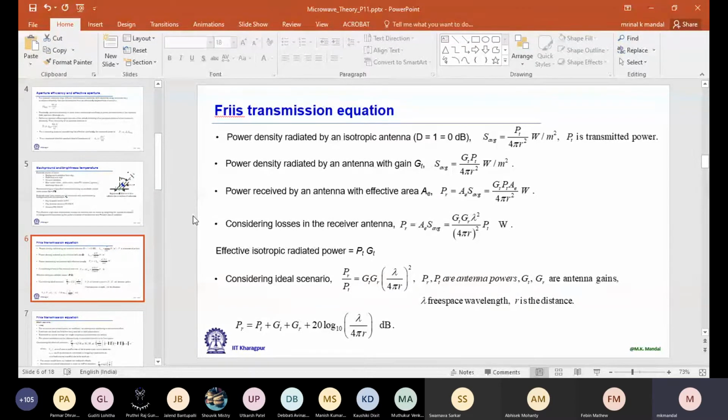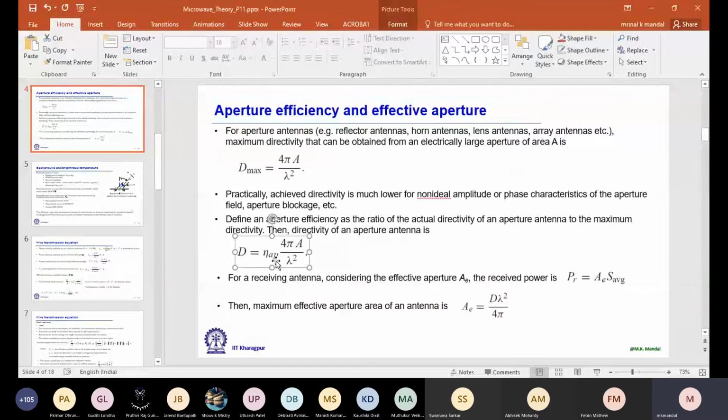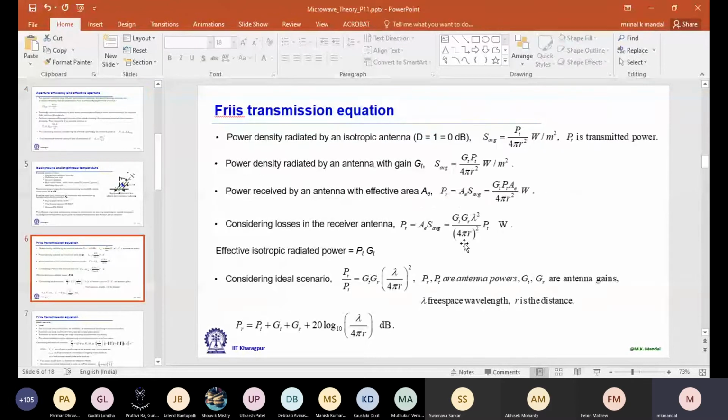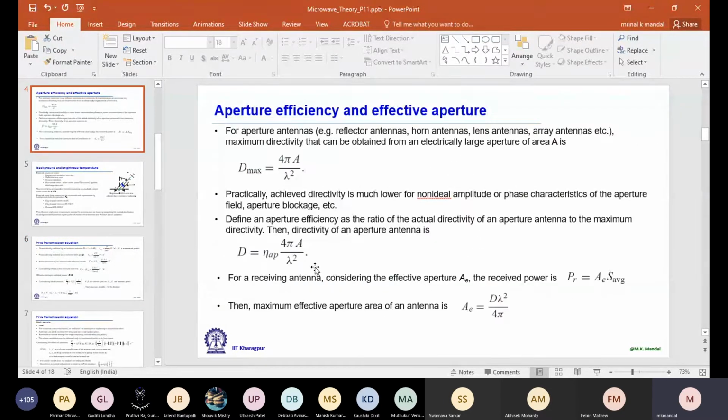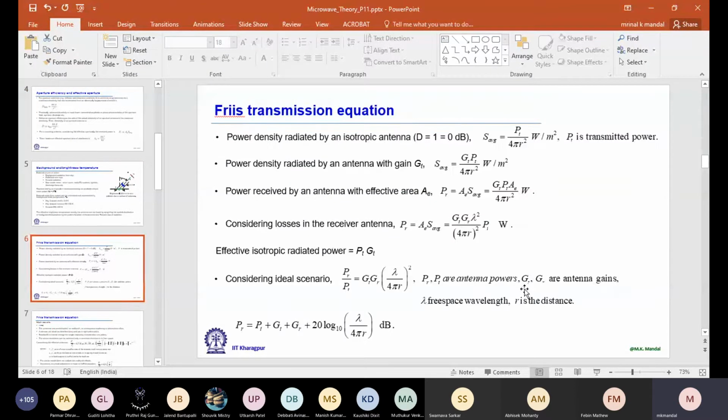Now the receiving antenna will have some loss. Considering that, we can put in the expression which we learned here, eta, in terms of A. I did not include eta here, so I am keeping it as GR. In the GR, this eta is actually included.